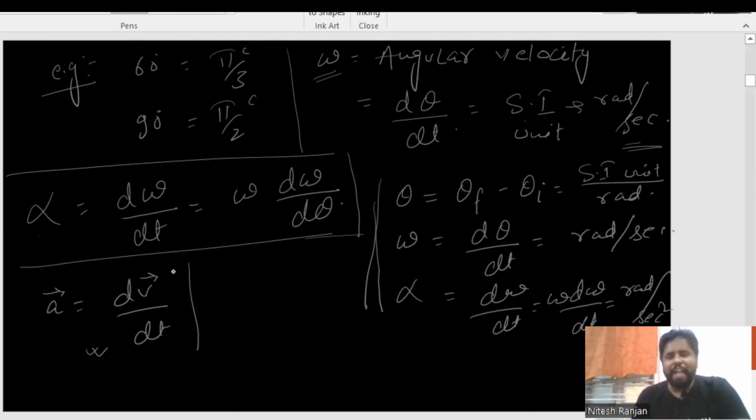Yes, so it is very easy for you to understand that if a is equal to dv by dt, and if velocity is changing, there will be one condition in which direction as well as magnitude both change, and that condition is nothing but circular motion. So friends, I will make it very clear to you in the next slide how we can relate the linear part with the circular part.